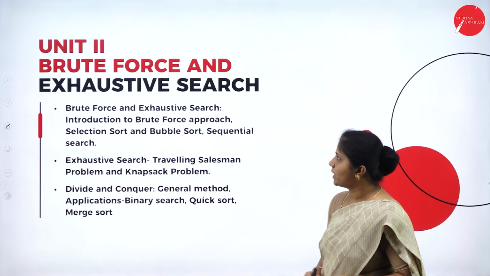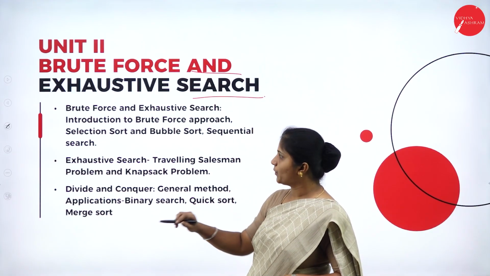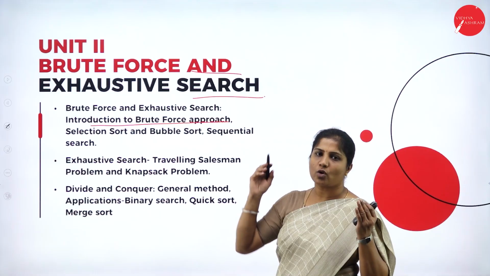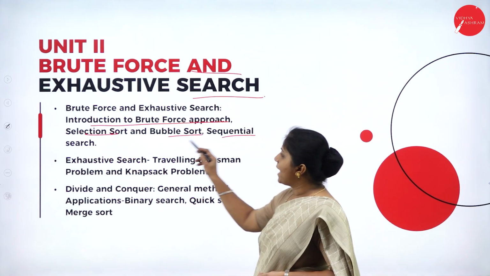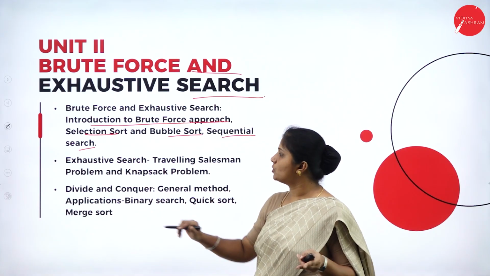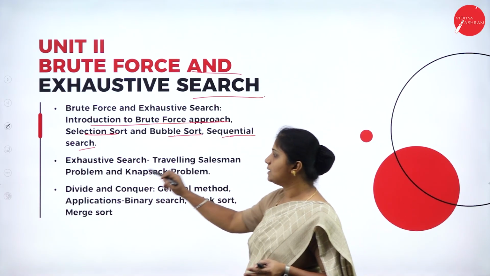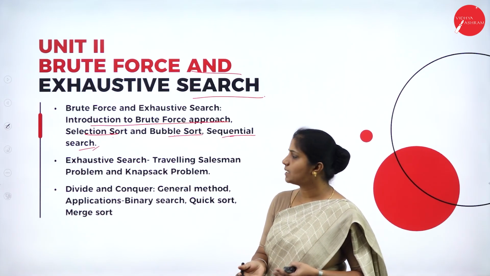So what does Unit 2 contain? It contains brute force and exhaustive search. Under that, the student is going to study the introduction: what is brute force, and what is exhaustive search. Under that, we have three different types: two sorting techniques, selection sort and bubble sort, and one is sequential search. The student is going to study the sorting techniques and also the searching techniques.